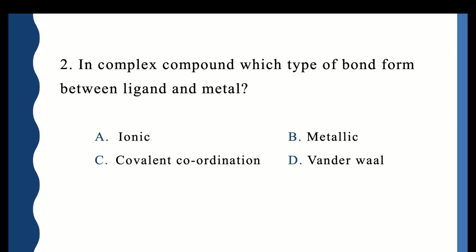Second question, in complex compound, which type of bond is formed between a ligand and metal? Ionic, metallic, covalent coordination, or van der Waals? The correct answer is covalent coordination bond.